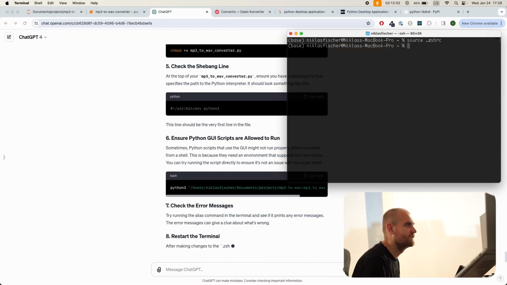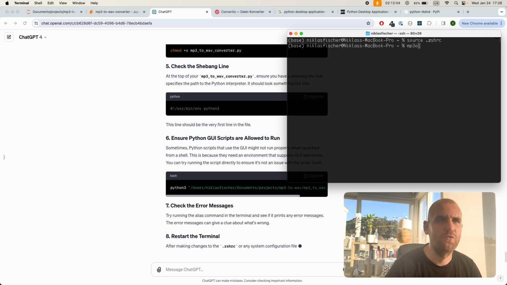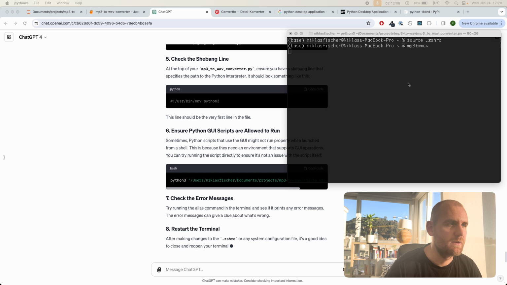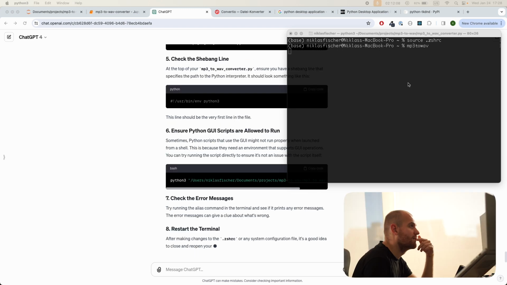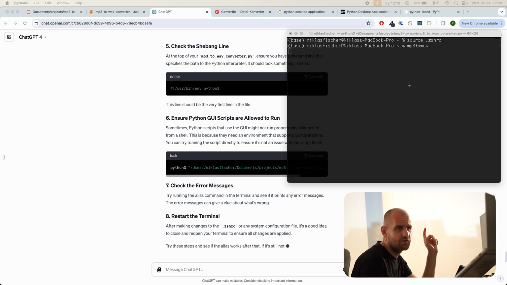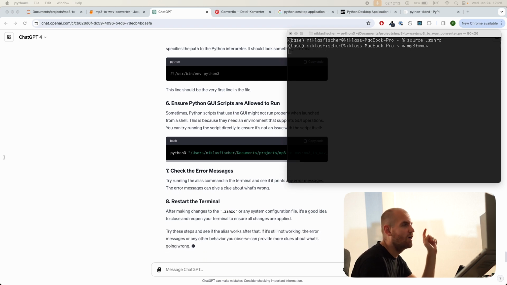So what I've done now is I basically thought, okay, I don't want to start this always from the Jupyter Notebook, but instead I want to have an actual script that I can run from the terminal that will start up my program automatically. So the way it's done now is if I'm saying MP3 to WAV, sorry, I constantly do that. It should, because I set it as an alias, it should start the application. That looks good. Something started over here. Oh, amazing.